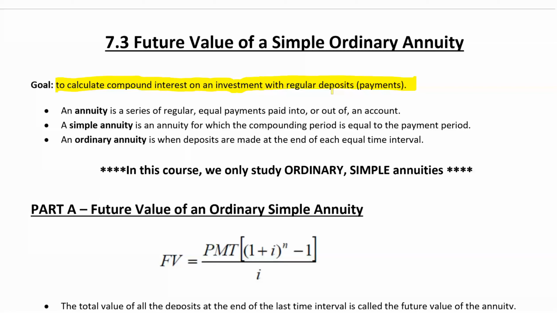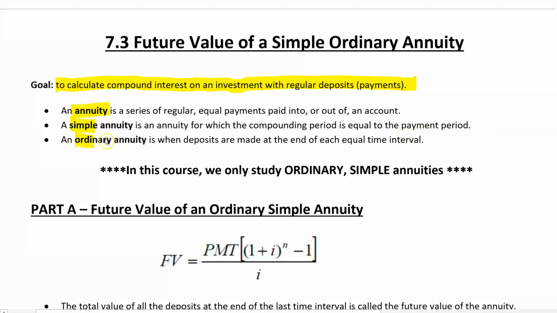All right, so let's go through three terms here. An annuity is a series of regular equal payments paid into or out of an account. Okay, that's an annuity. A simple annuity is an annuity for which the compounding period is equal to the payment period. So, how often something compounds, it could be semi-annually or bi-monthly or monthly, whatever it is. That compounding period will be equal to how often you put money into it as well. In fact, you would do it on the same dates.